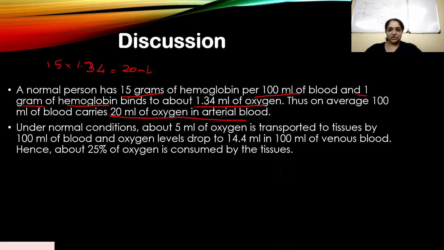Now, under normal conditions, that means when we are at rest, about 5 ml of oxygen is transported to tissues by 100 ml of blood. That means 5 ml of oxygen is going into the tissues. So the levels drop in the venous blood, going down to approximately 14.4 ml in 100 ml of venous blood. It's quite simple. That means about 25% of oxygen is consumed by the tissue at rest.